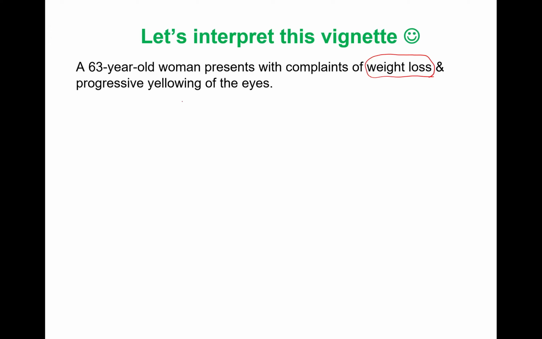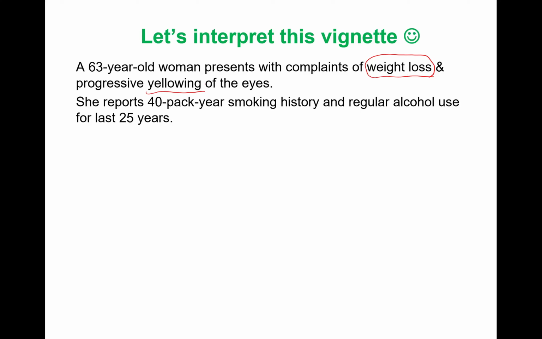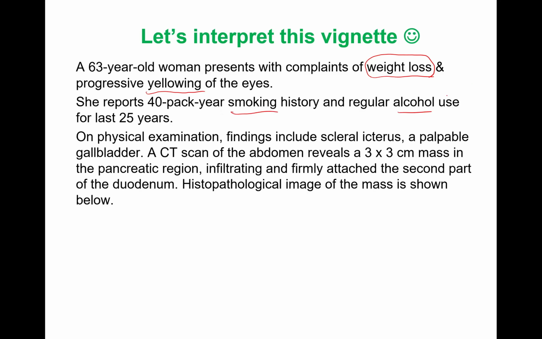Yellowing of the eyes, what comes to mind is related to the liver or hemolytic anemias, for example, right? She reports a 40 pack-year smoking history. She is a smoker and regular alcohol drinker for the last 25 years.